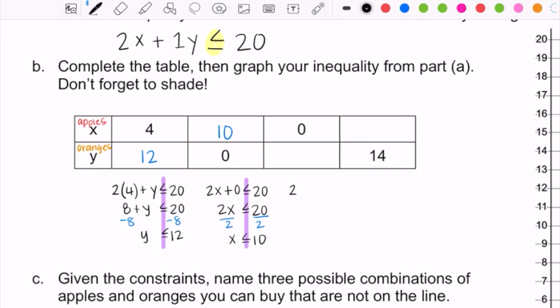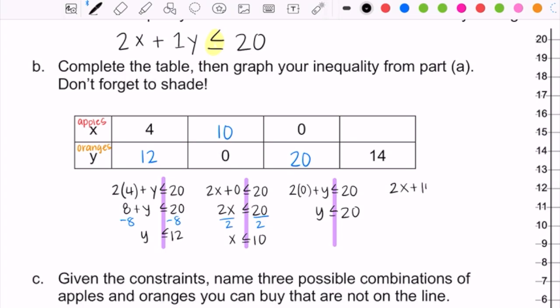On the next one, we're going to do the opposite. We're going to figure out how many oranges we could buy if we don't buy any apples. And so for this one, we're plugging in 0 again, but we're plugging it in for the x, not the y. And so on this one, if all I buy is oranges and they cost $1 a piece, then I could buy 20 oranges and I could still stay within my goal. And then one more time, we're going to figure out how many apples we can buy if we buy 14 oranges.